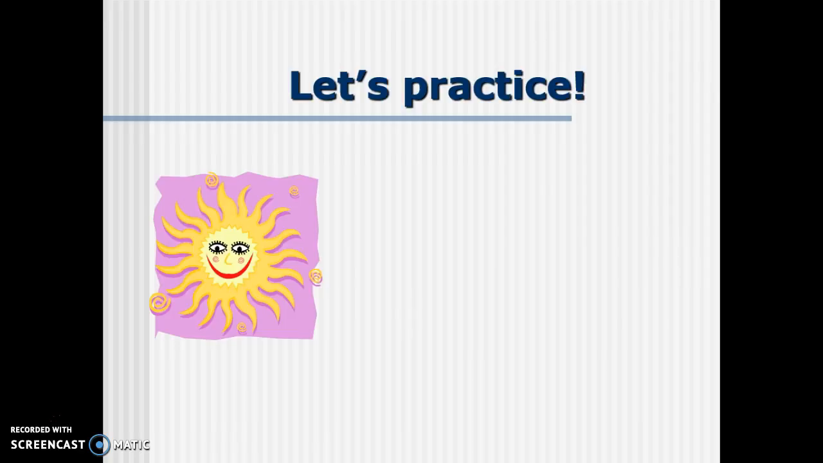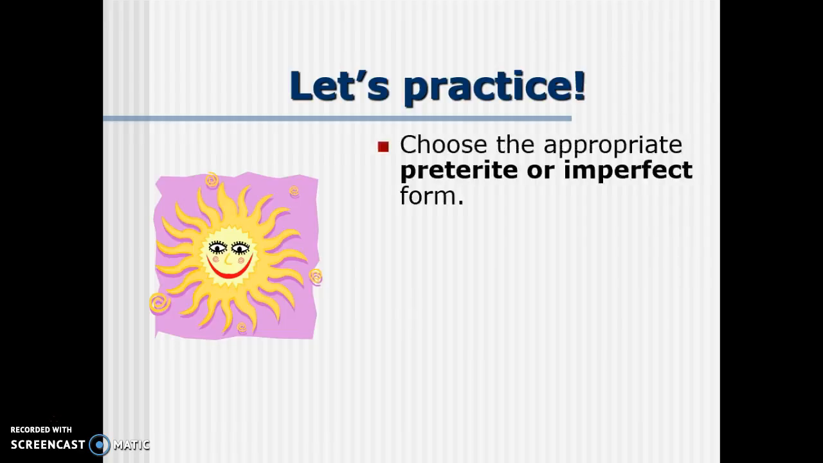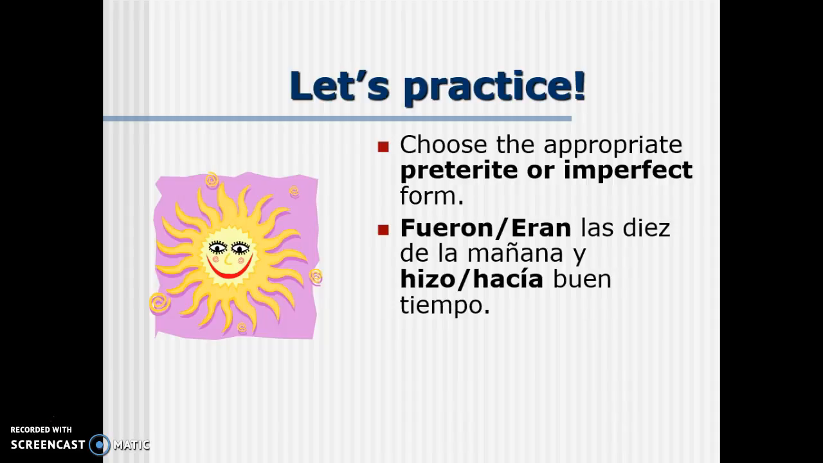So let's have some practice. Choose the appropriate preterite or imperfect form. Fueron or eran, so you have to choose, las 10 de la mañana y hizo or hacía buen tiempo. So it was 10 in the morning and it was good weather. So we're talking about time and weather.